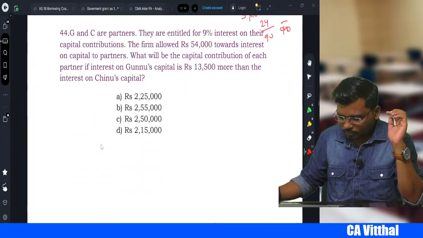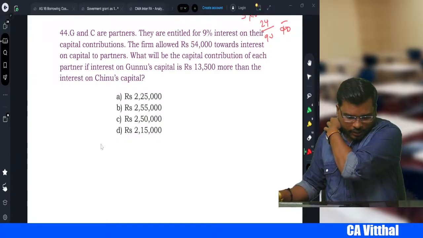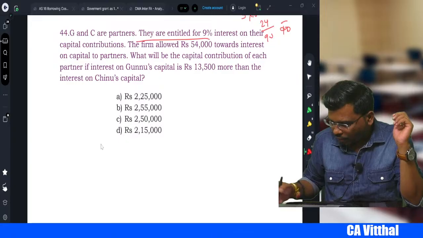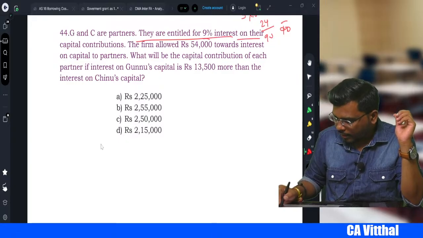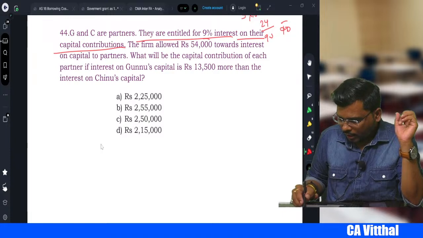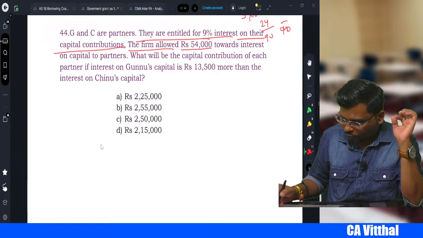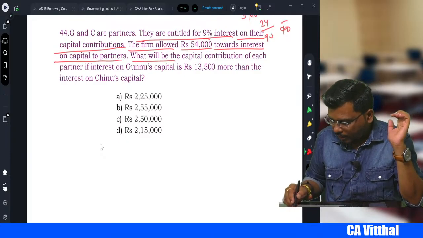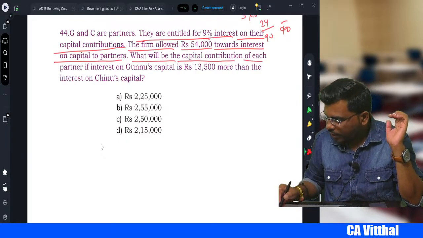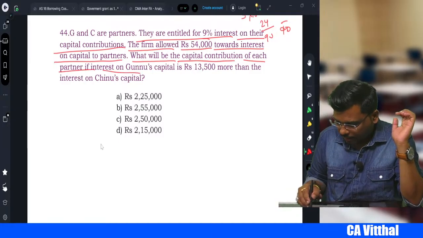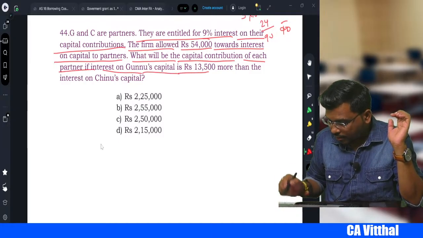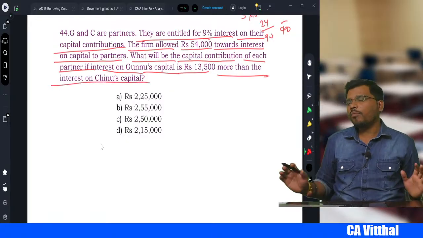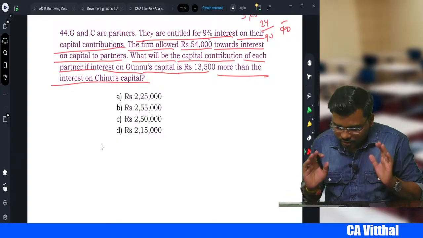Okay. Now question 44. G and C are partners. They are entitled to 9% interest on their capital contribution. The firm allowed rupees 54,000 towards interest on capital of the partners. What will be the capital contribution of each partner if the interest on Guna's capital is 13,500 more than the interest on Chinu's capital? This is again very, very important, my dear students. Very beautiful sum.